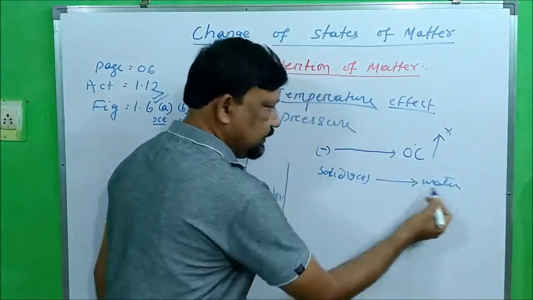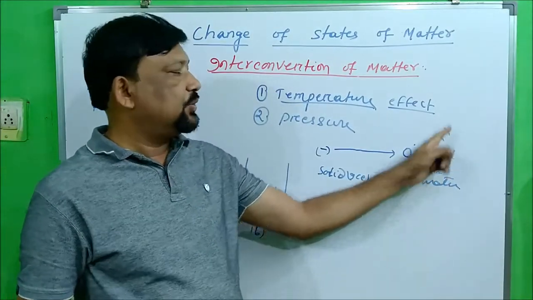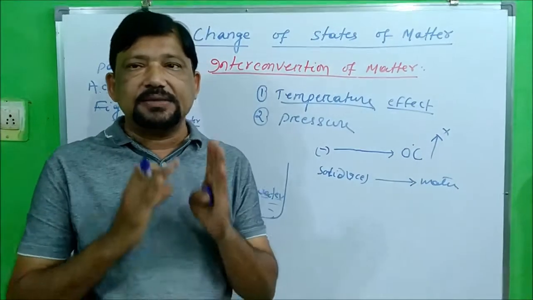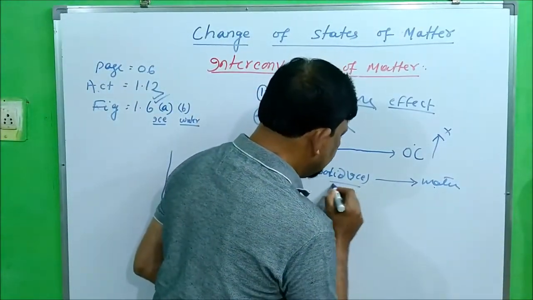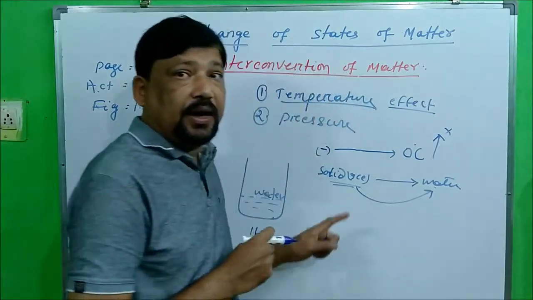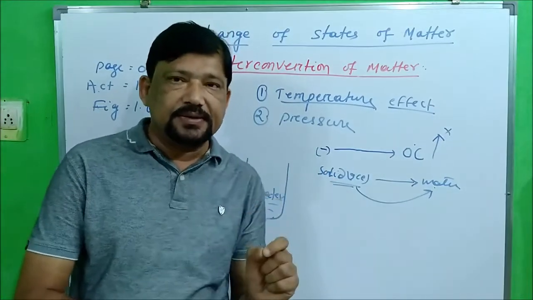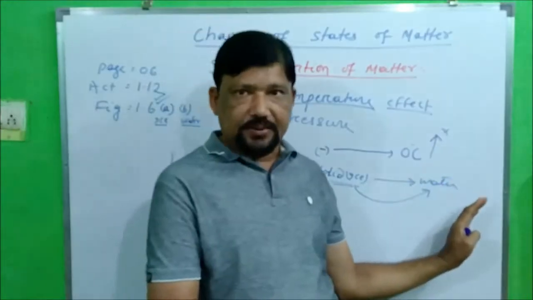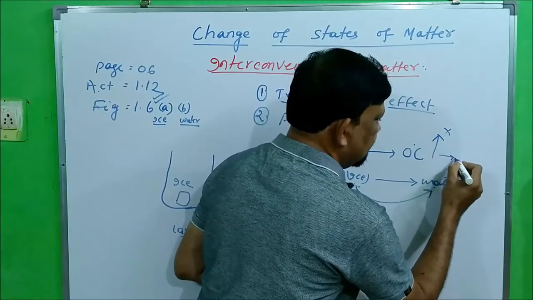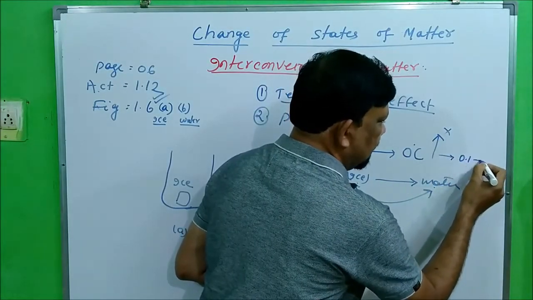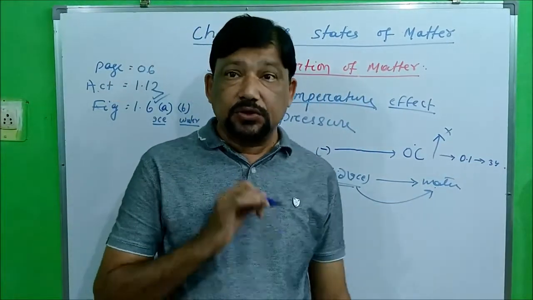This process continues, but after 0 degree there is no rise in temperature as long as the solid ice has not completely converted into liquid. As soon as all the ice converted to water, the temperature again started to rise. 1, 2, 3 degree, 4 degree. It goes on rising.